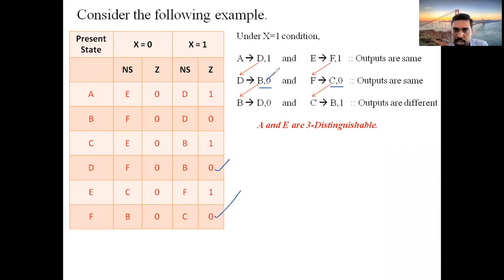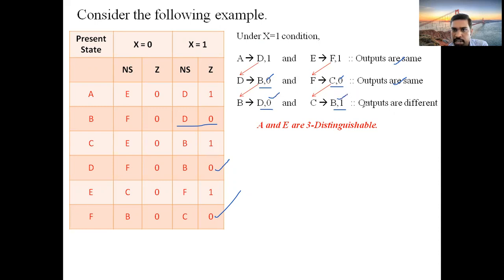Again outputs are same, 0, 0. First condition is same, second condition is same. So take again condition. Take B back, C back. Next, what about B? D comma 0. Here B comma 1. And now we got outputs that are different.